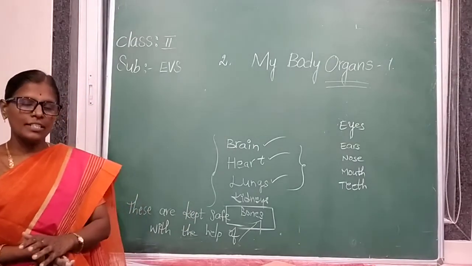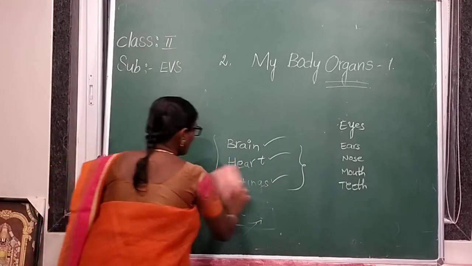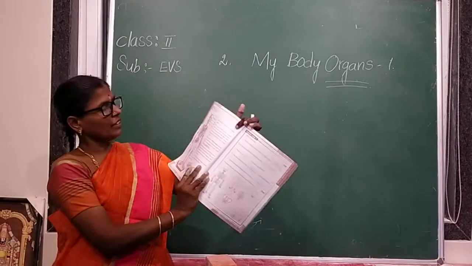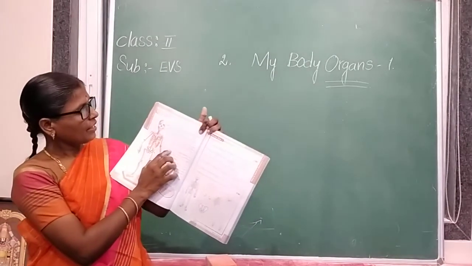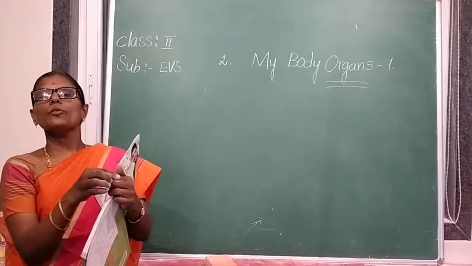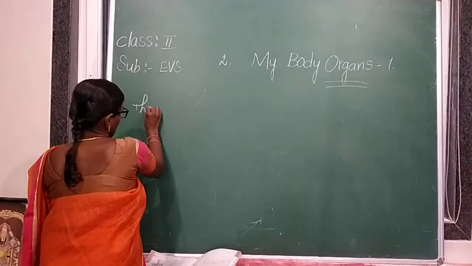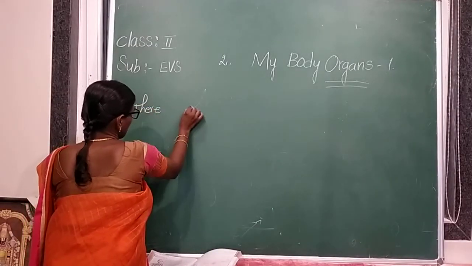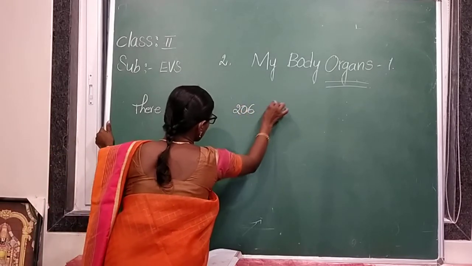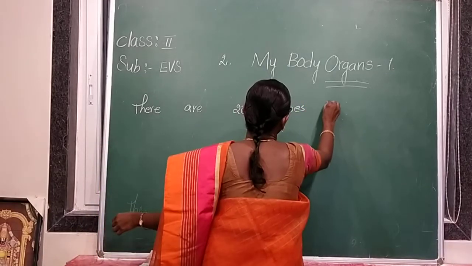Our body is very special. Each and every organ is very important for us. Keep your finger on your textbook. There are about 206 bones in our body. How many bones are there in our body? There are 206 bones in our body.